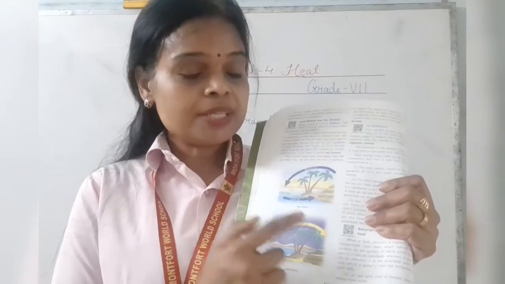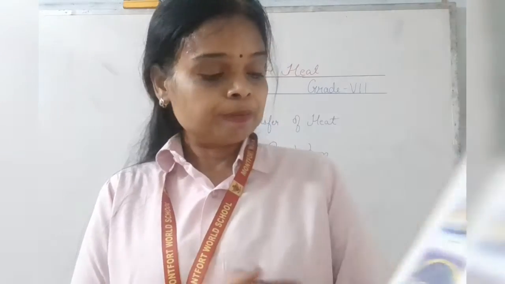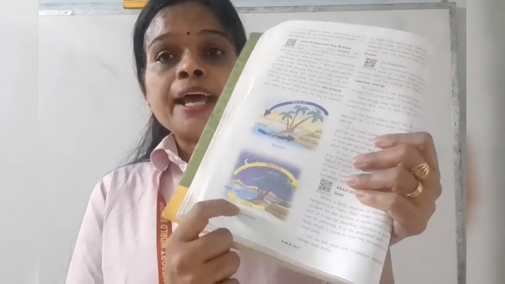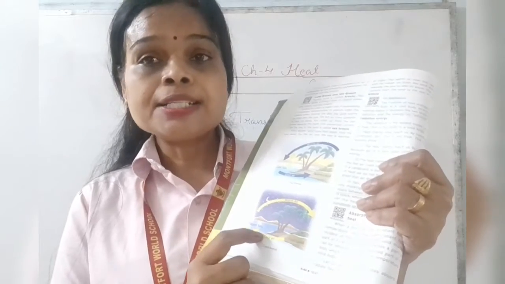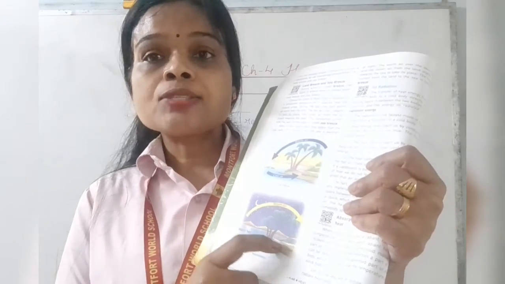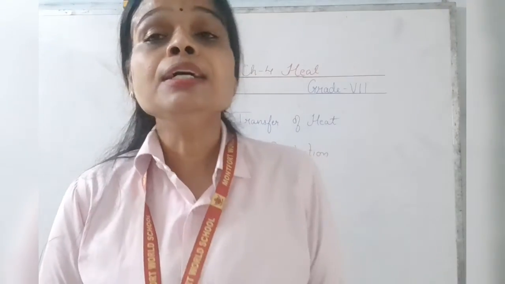Whereas in the land breeze, during the night, the land gets cooler faster than the water. So the warmer air from the sea moves to the land, and the cooler air from the land gets into the sea. So this is called land breeze. Sea breeze always takes place in the daytime, whereas land breeze always takes place in the night time.